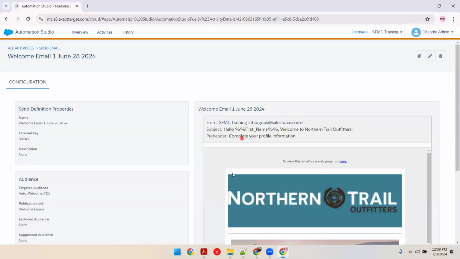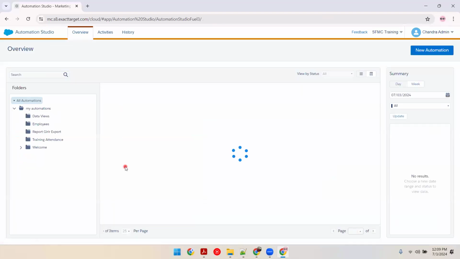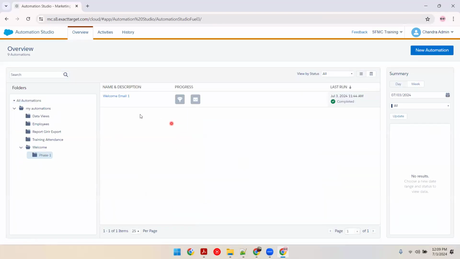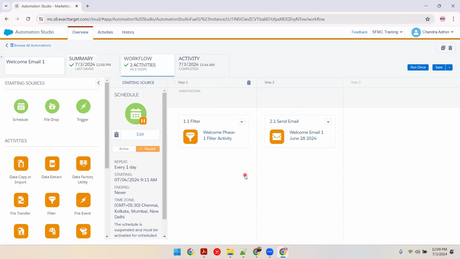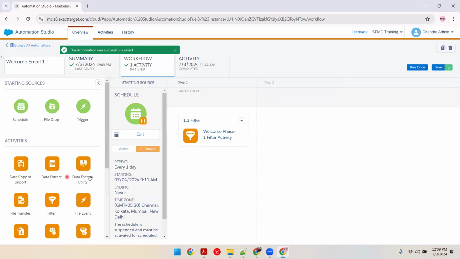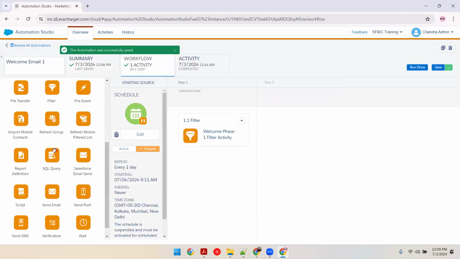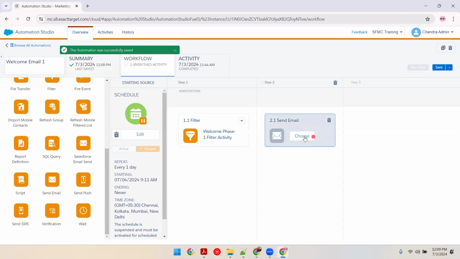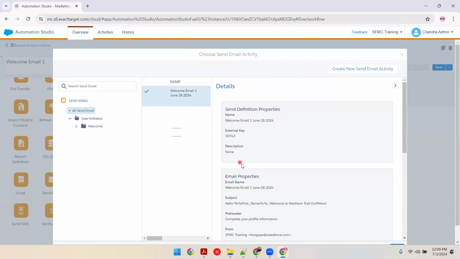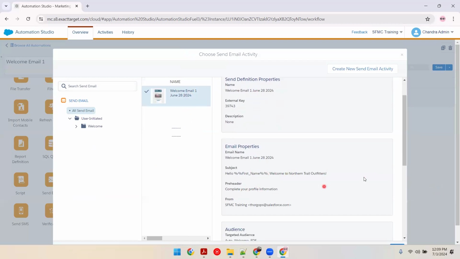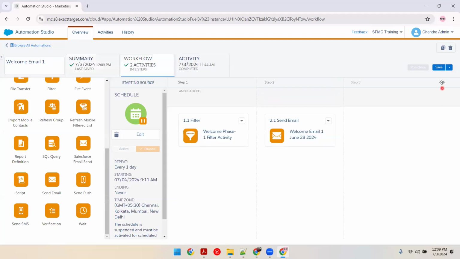Now this looks good. Body looks good. Subject line looks good. And I'll go back to my welcome phase 1. Now I'll just delete this since it's a new configuration, and I will bring back the send email activity, the same one. Now reconfirm the name, subject line, body, and the others look good.